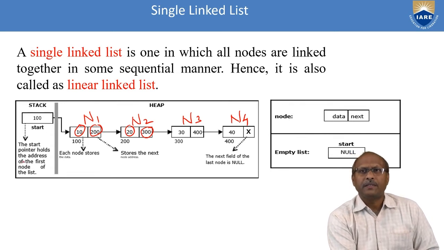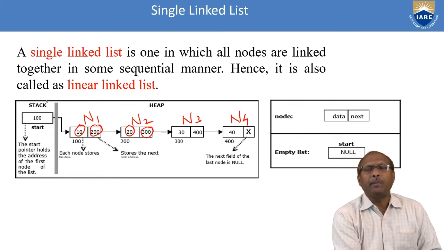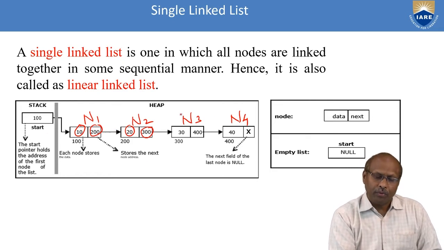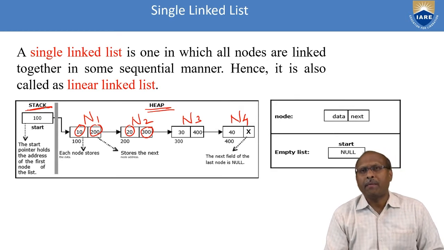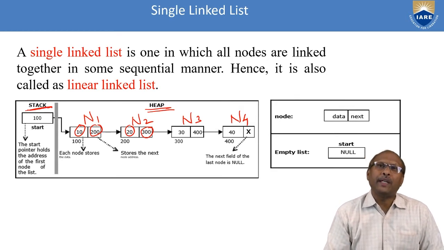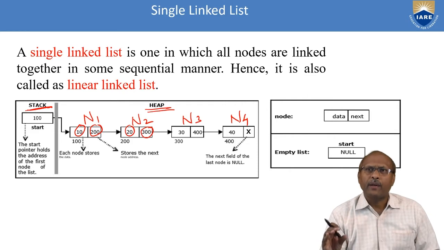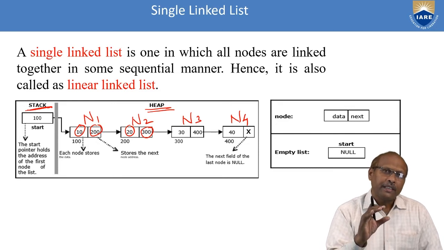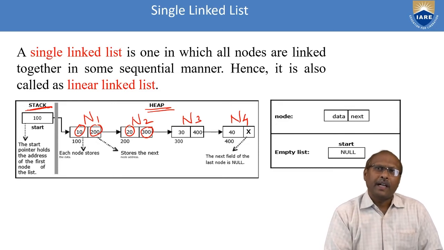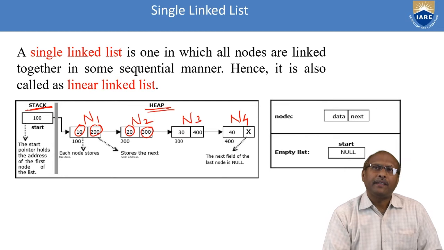This head pointer will be available in the stack memory, whereas the dynamically created nodes will be available in the heap memory. I think you know that in your RAM, random access memory, the memory is divided into 2 broad categories. One is the heap segment, second one is the stack segment. Stack segments are useful whenever you know the address well before, and heap will be useful during runtime.